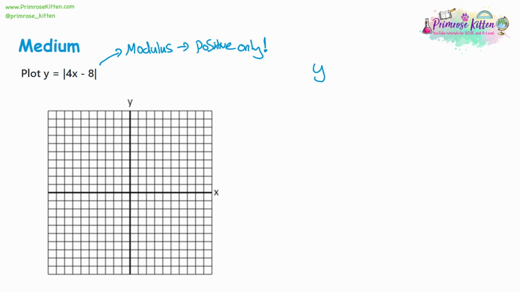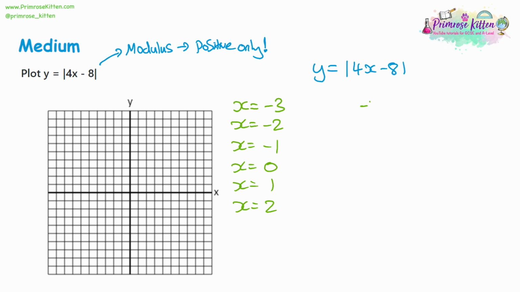So we have y is equal to the modulus of 4x minus 8. And it's on both sides of that expression, so it almost acts like a bracket. So we're going to substitute in some values. So let's substitute in x is equal to negative 3, negative 2, negative 1, 0, 1, and 2. So we're swapping the x for these values, and the rest will stay the same.